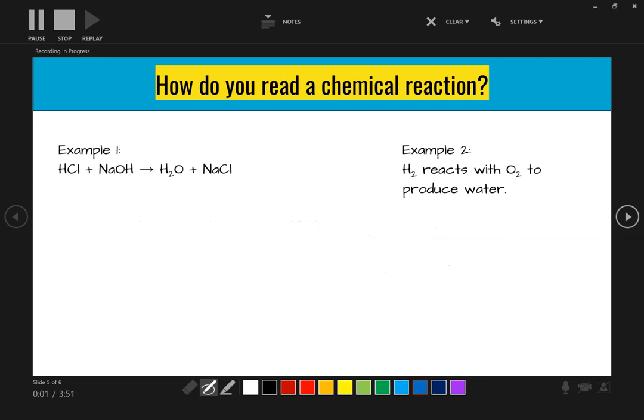All right, let's do some practice reading and writing chemical reactions. First things first, we're going to create a little cheat sheet here. A plus sign, in words, means reacts with, if it's on the reactant side.